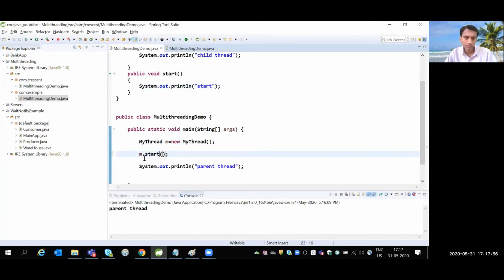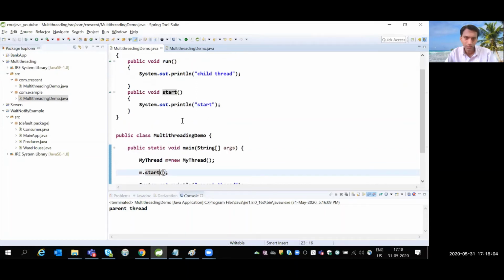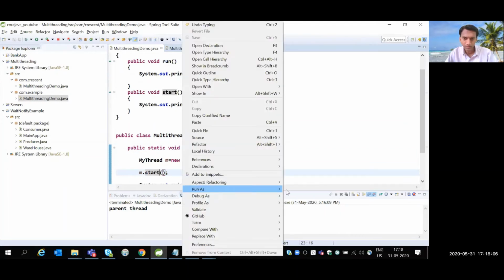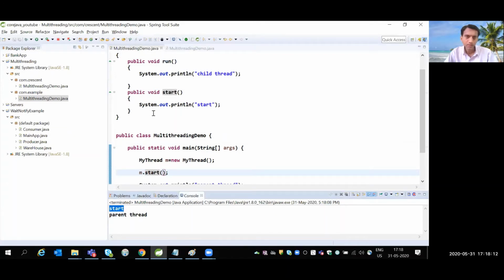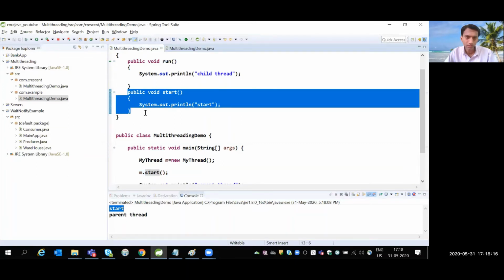What we discussed earlier is that when the start method is called, it gives the request to the thread scheduler, and the thread scheduler calls the run method. But in this case, instead of the child thread message, we are getting the message start. So it is never recommended to override this method. It's not overridden, we are writing an additional method start.